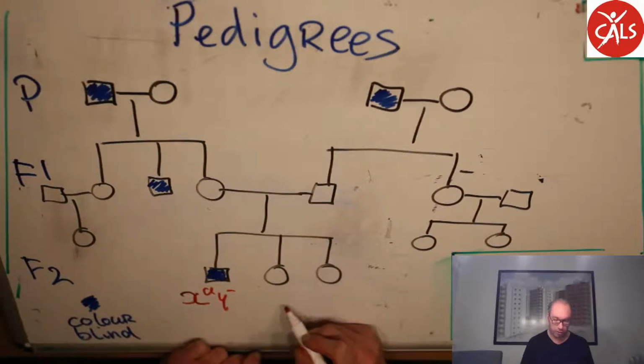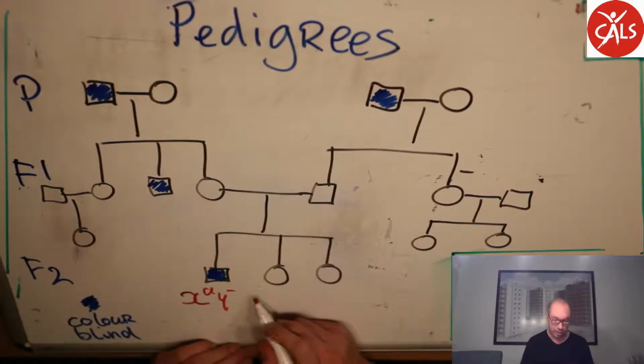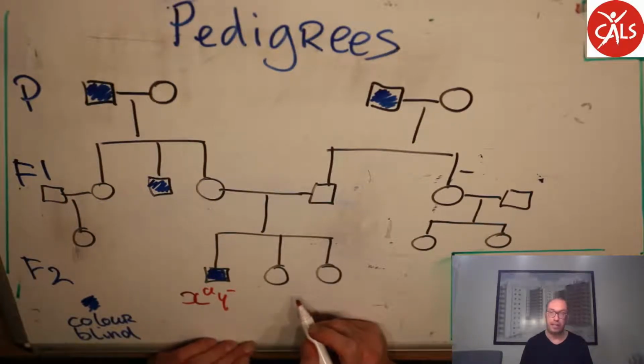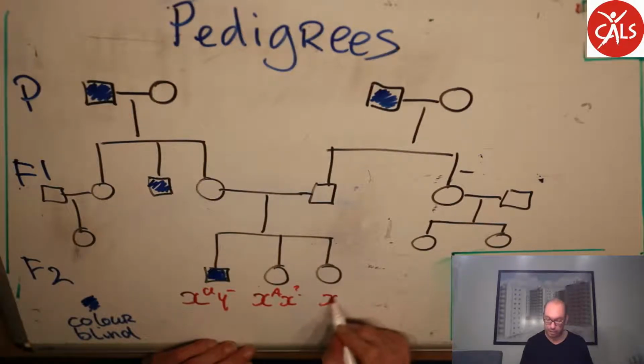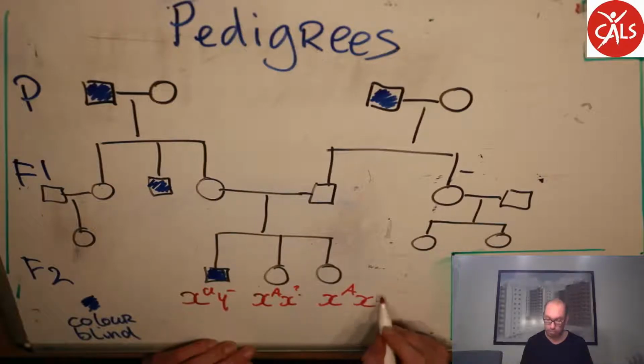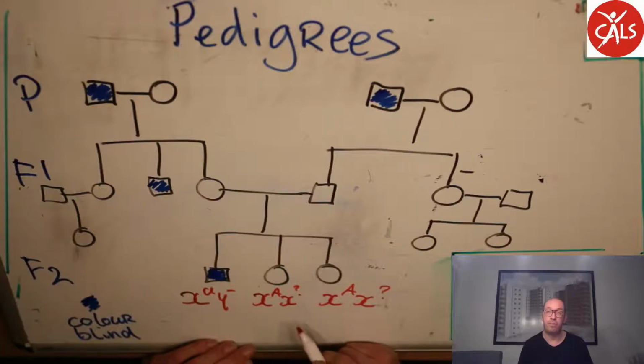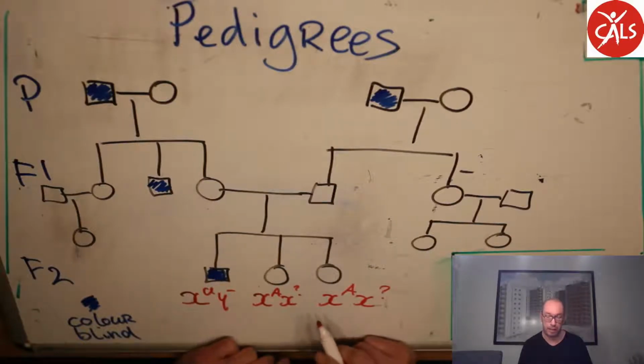I also know for sure that the girls in the same family are X capital A, X I don't know. The capital A I'm sure of, because otherwise they would have two small a's and therefore they would be ill.